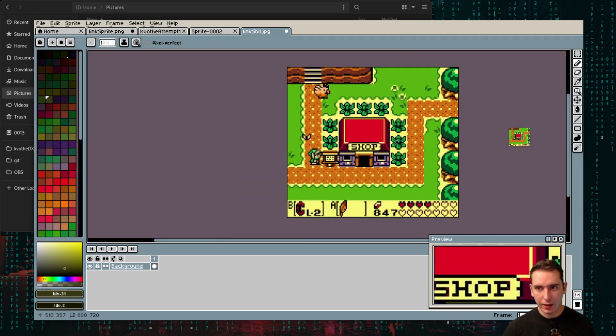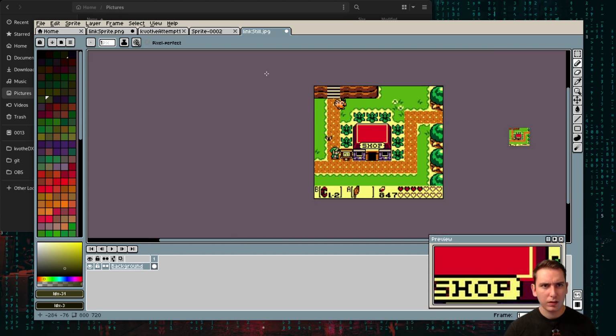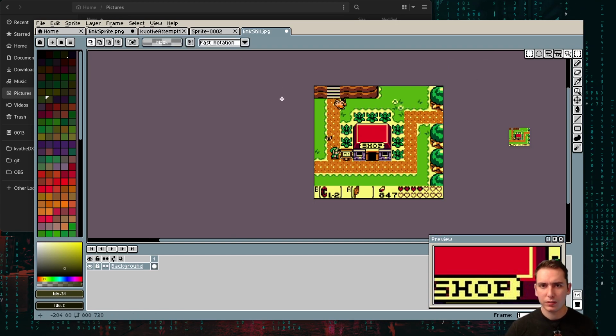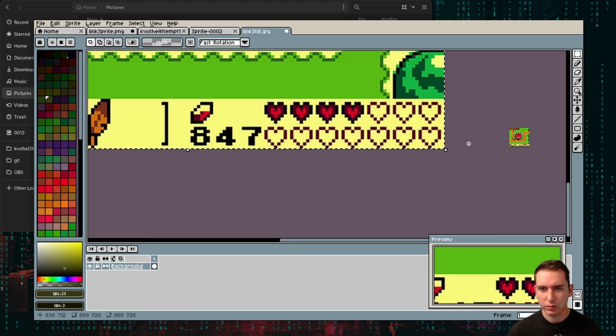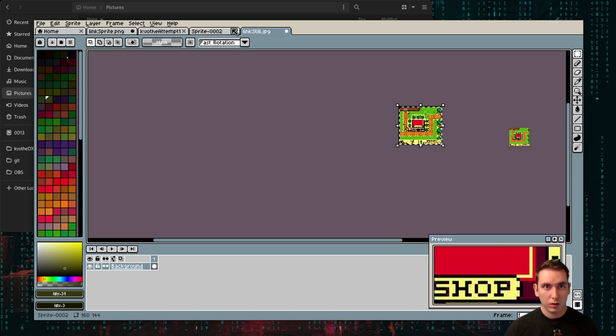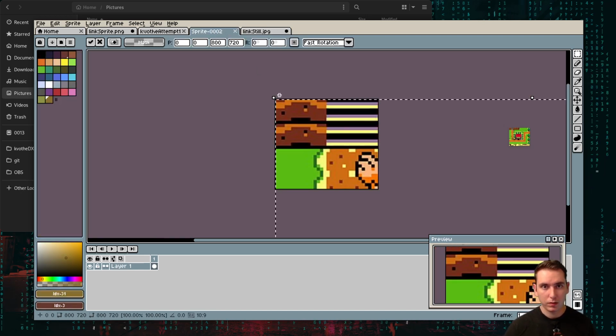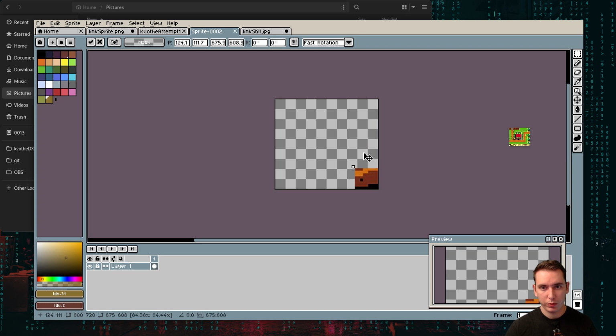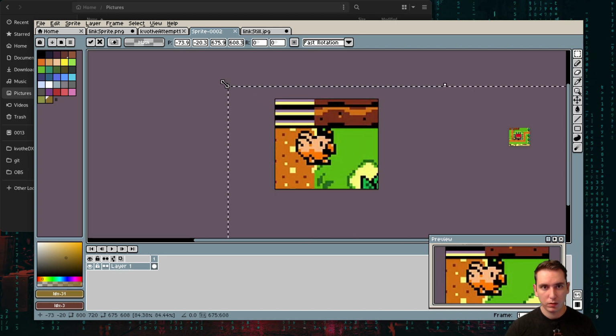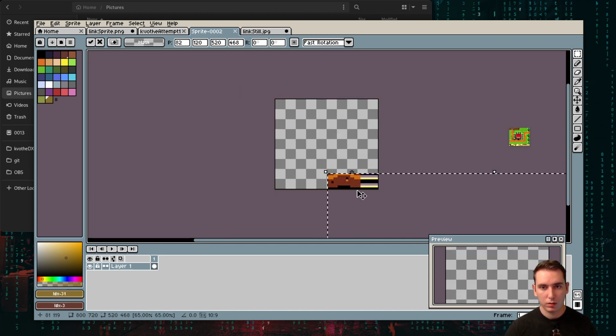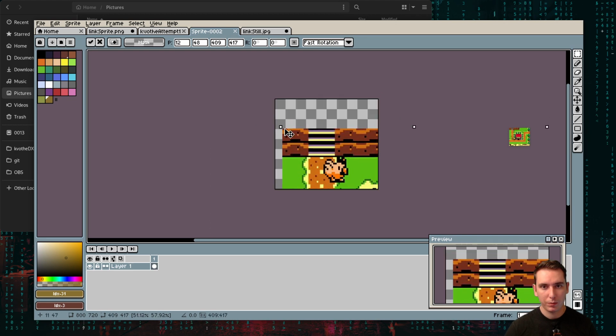Oh my God. But we want to put this on our Game Boy resolution. So we'll put it here, just size it appropriately. Gotta be a better way of doing this.